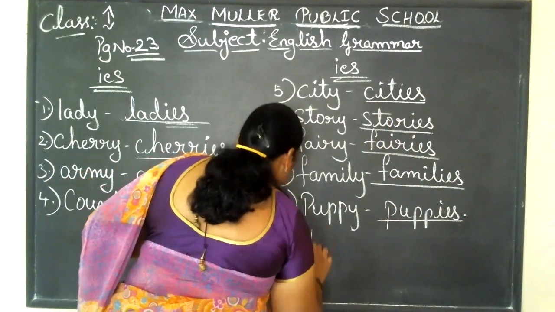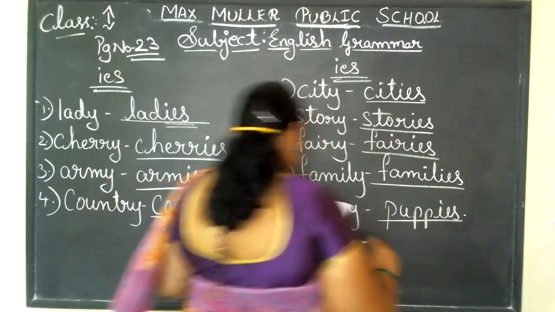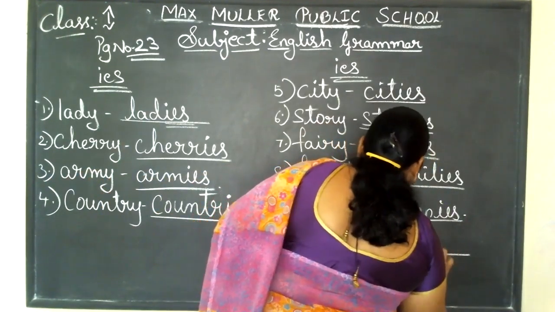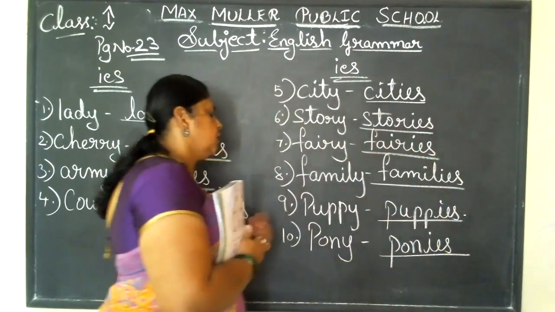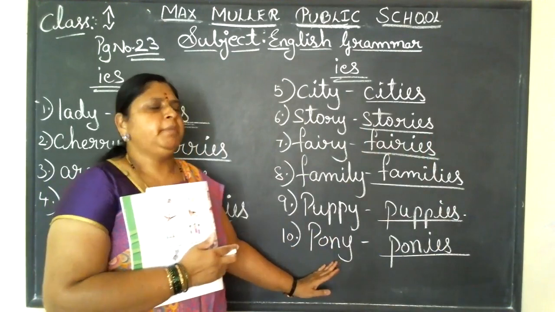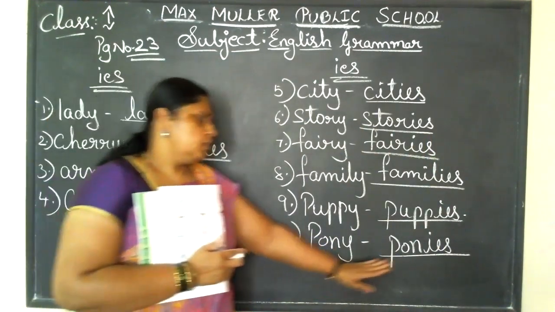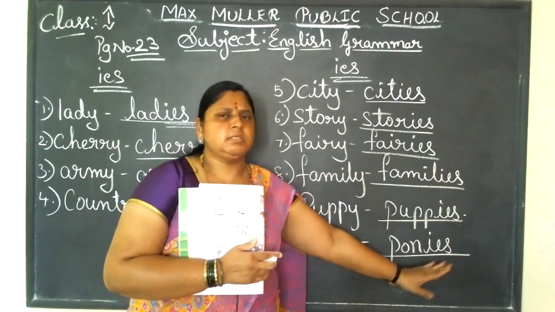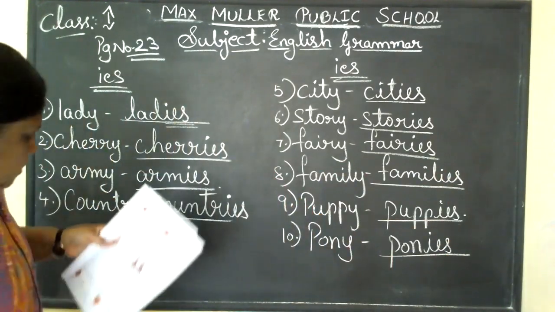Next one is pony. Ponies, P-O-N-I-E-S. Pony is a baby horse. So a baby horse is called a pony. If you see many small baby horses there, you call them ponies. Yes, we completed this one.